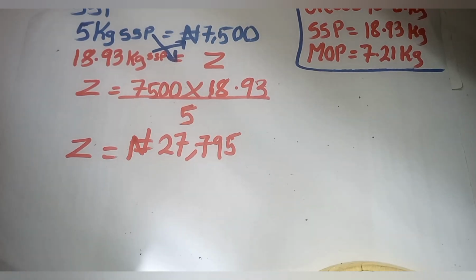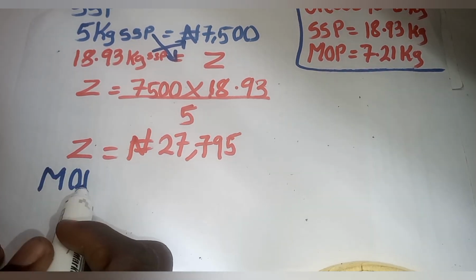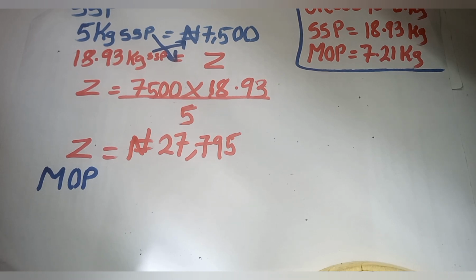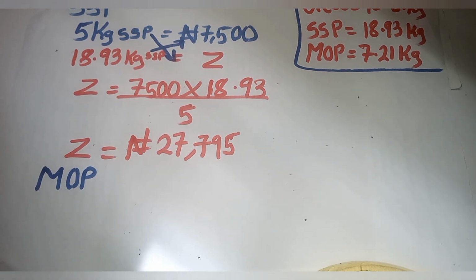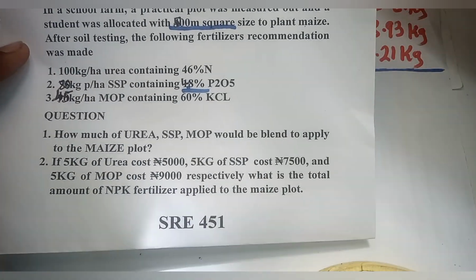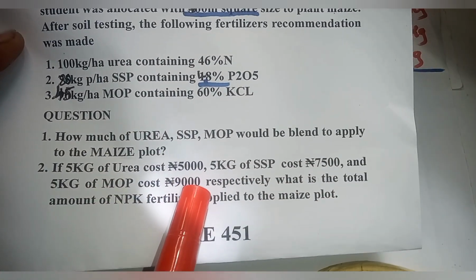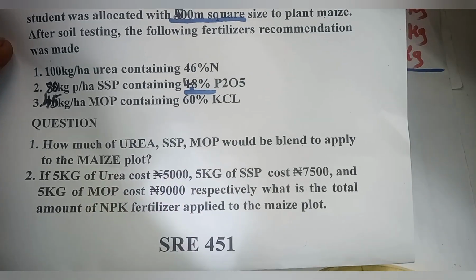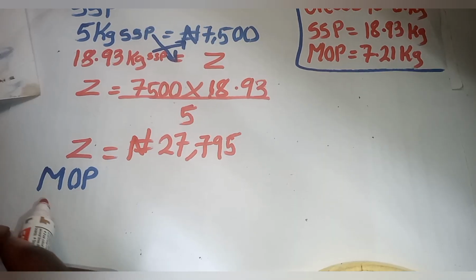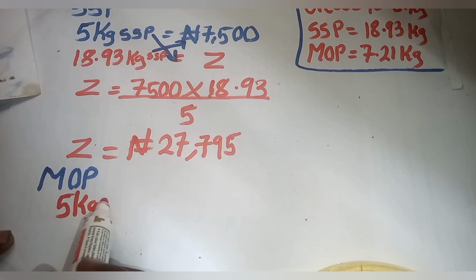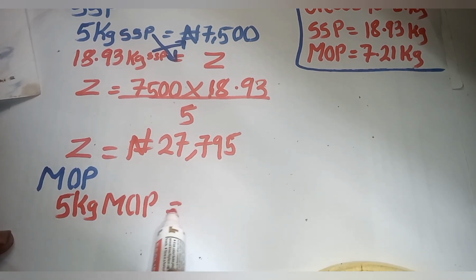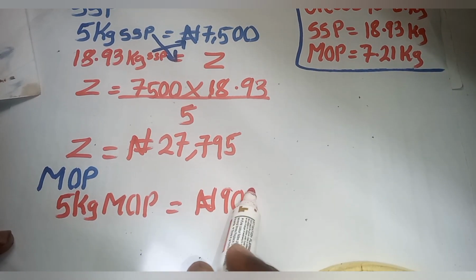Now, the next thing I want to do is calculate the amount of muriate of potash, MOP, that I'm going to be using. Don't forget that in the question, they told me that 5 kilogram of muriate of potash costs, I think, 9,000 naira. So 5 kilogram of MOP costs 9,000 naira from the question.